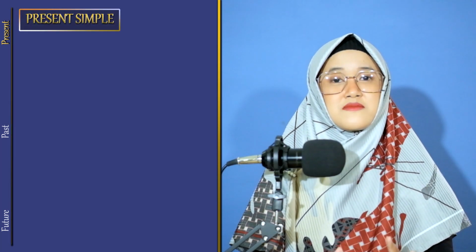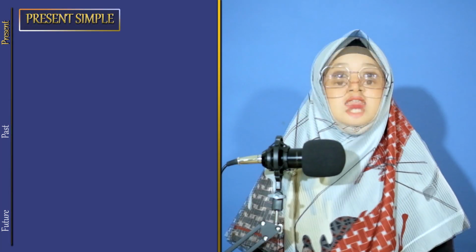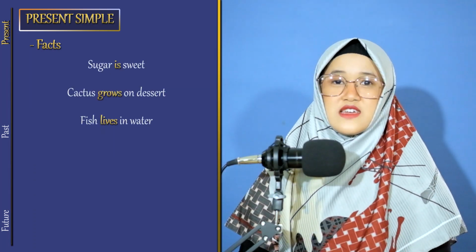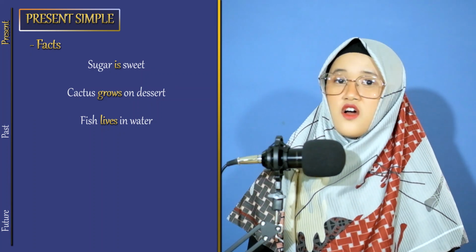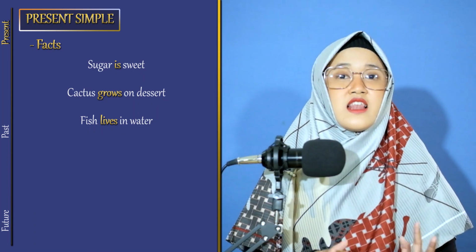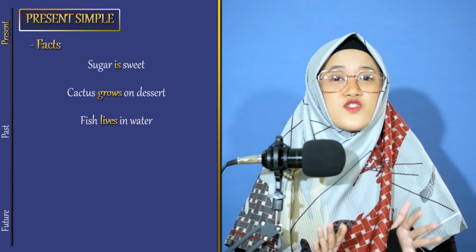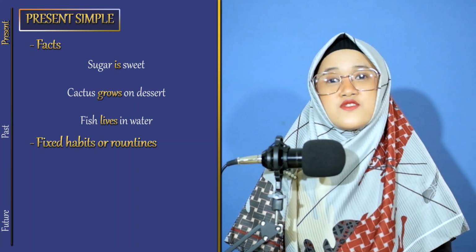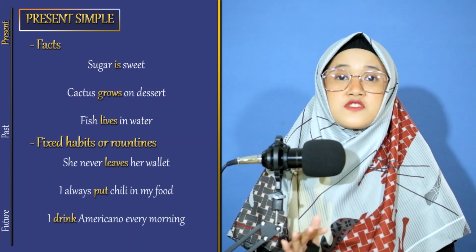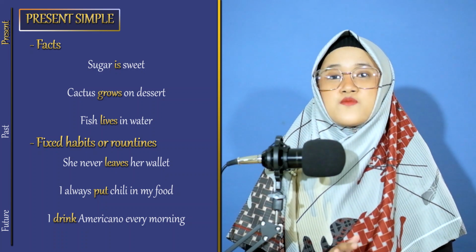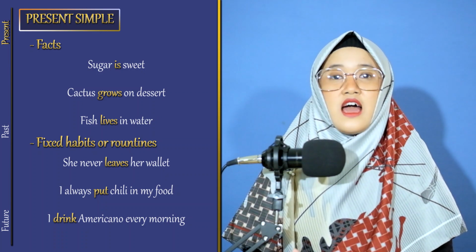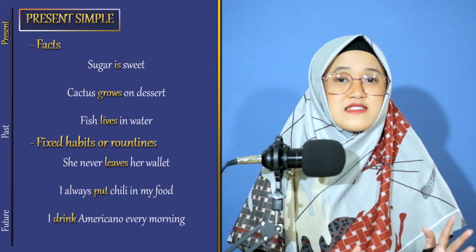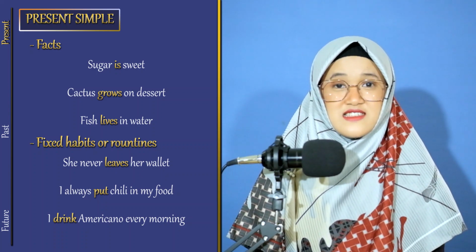We use the present simple tense when we want to talk about things that don't change, like a fact. Sugar is sweet. Cactus grows in the desert. Fish live in water. We also use the simple present tense when we want to talk about fixed habits or routines. She never leaves her wallet. I always put chili in my food. I drink Americano every morning. But we cannot use present continuous in situations like this.